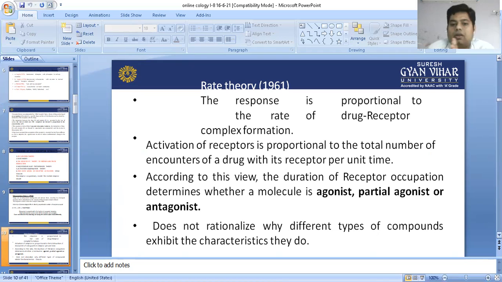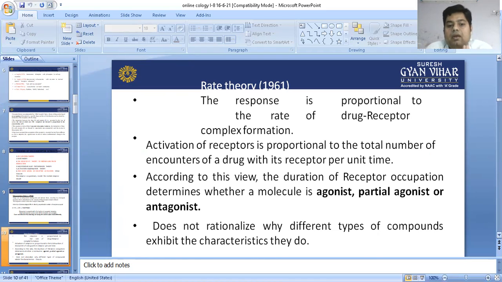According to this view, the duration of receptor occupation determines whether the molecule is an agonist, partial agonist, or antagonist. It depends totally upon the drug. The drug may be an agonist, a partial agonist, or an antagonist. If the drug has such a category, then it will depend upon the binding to the receptor to produce a response.